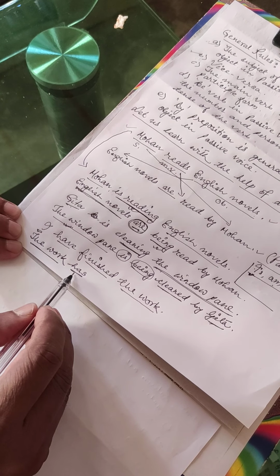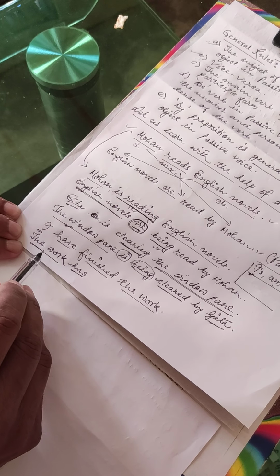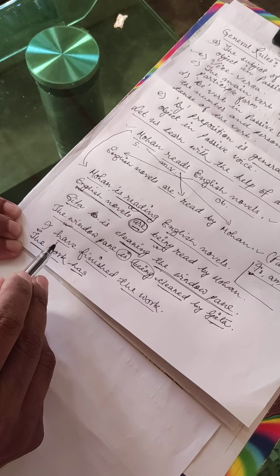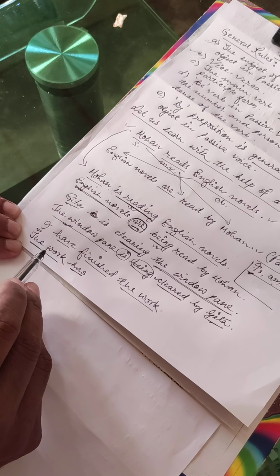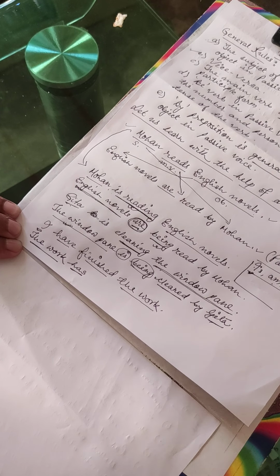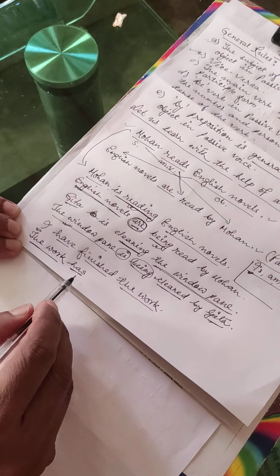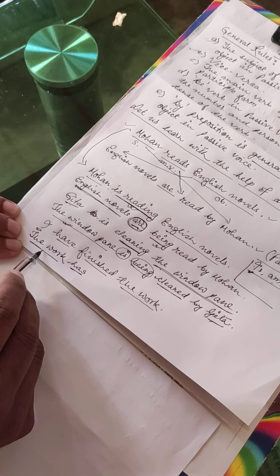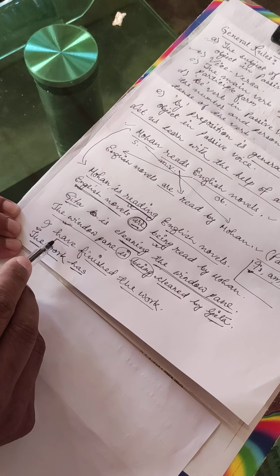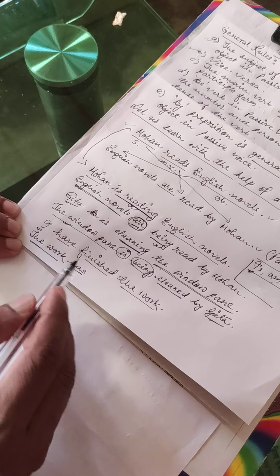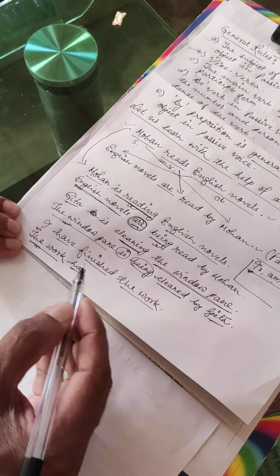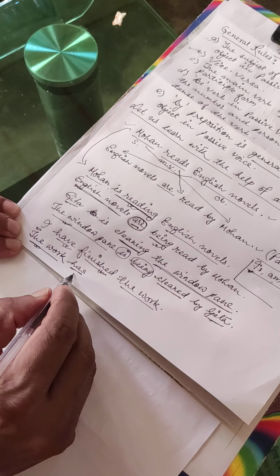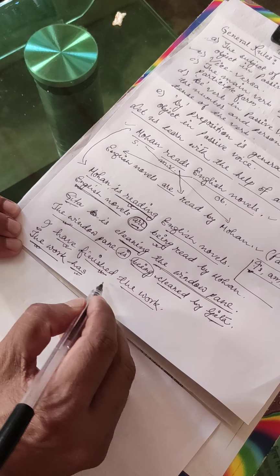Has is used with third person singular number subject in present perfect tense. This is important, that's why I am repeating it again. So our subject is third person singular number. Tense is present perfect. That's why we have used has here.